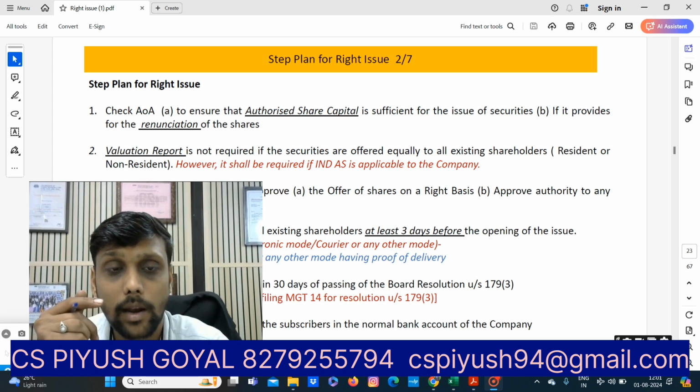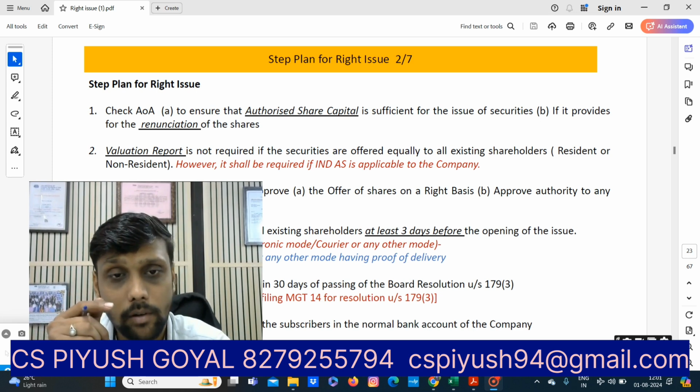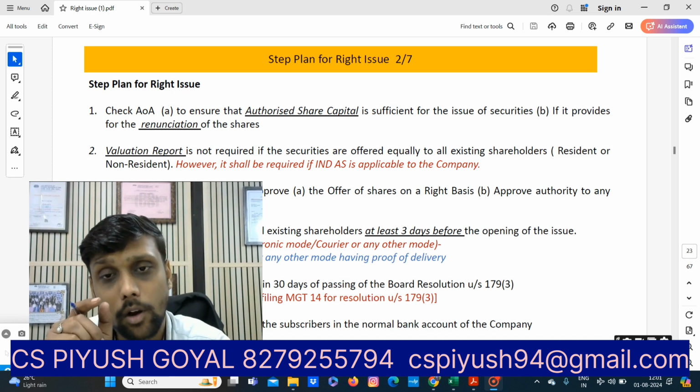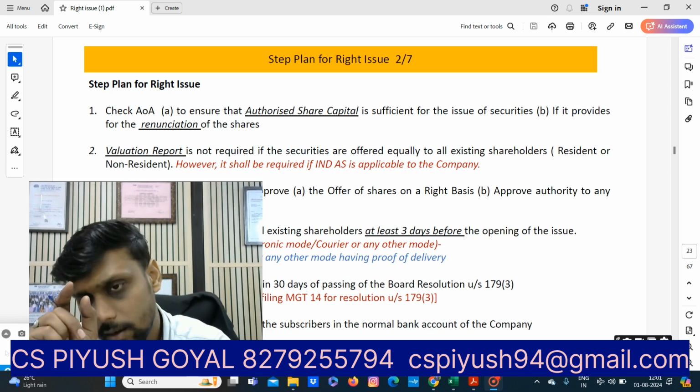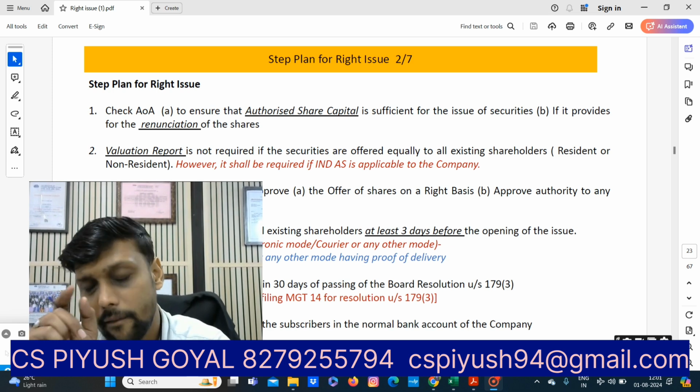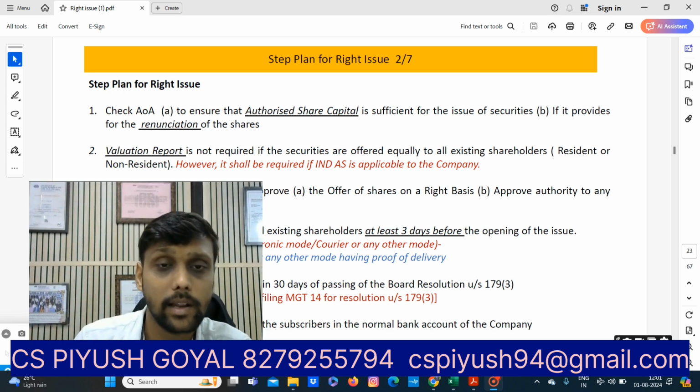The Companies Amendment Act 2017 allowed courier or any other mode having proof of delivery. In the fifth step, you have to file Form MGT-14 with the ROC within 30 days of passing the board resolution under Section 179 subsection 3. Private companies are exempt from filing MGT-14 for resolution under Section 179(3), right?